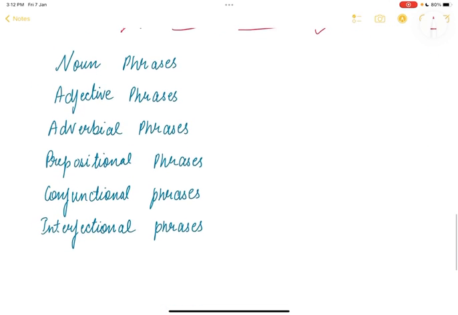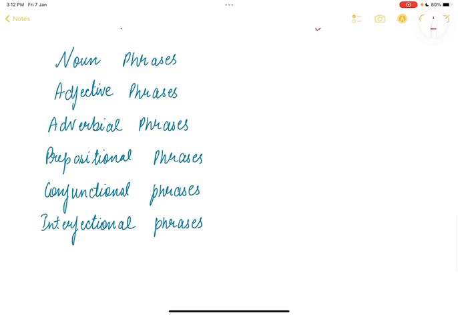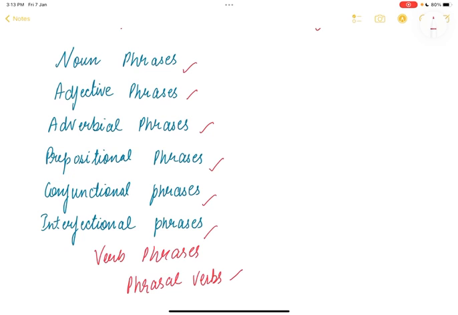Now in phrases also we have a lot of types: noun phrases, adjective phrases, adverbial phrases, prepositional phrases, conjunctional phrases, interjectional phrases, and of course our verb phrases. And we have a separate topic of phrasal verbs as well. So all these will be covered in the next lesson.